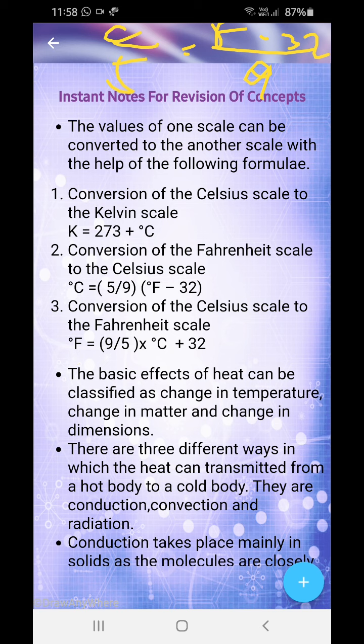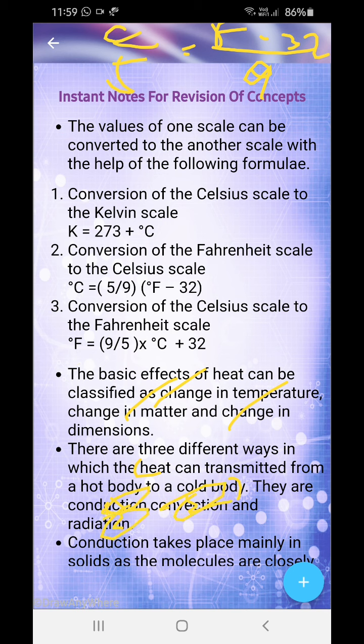The basic effects of heat can be classified as change in temperature, change in state of matter, and change in dimension. These three things. Three ways in which heat can be transmitted from a hot body to a cold body are: one, conduction; two, convection; and three, radiation. These are the three ways.